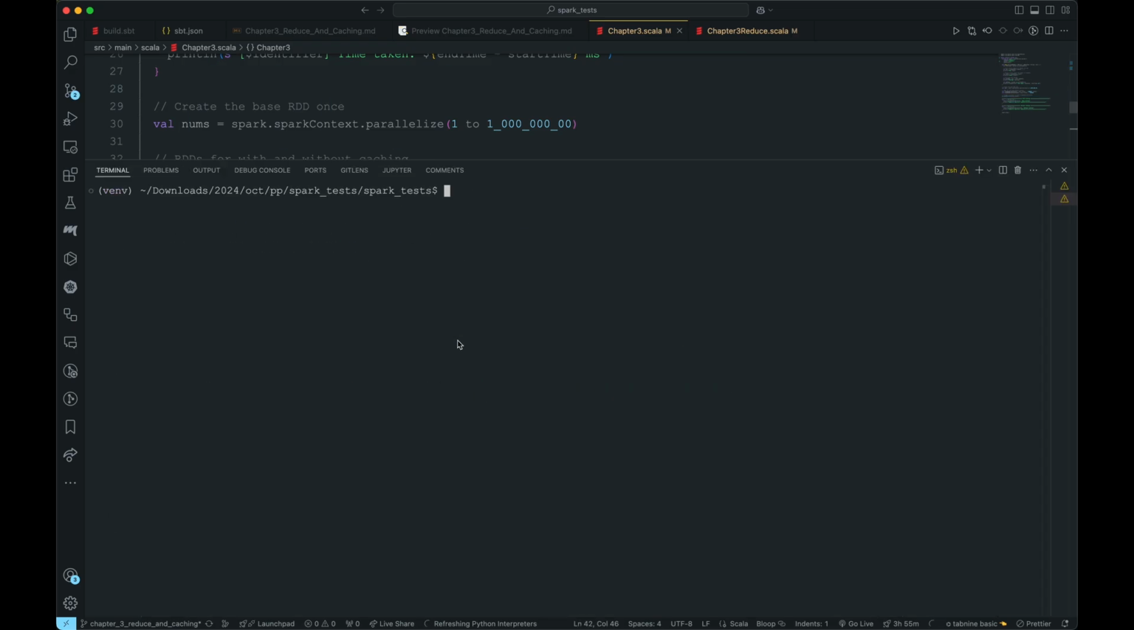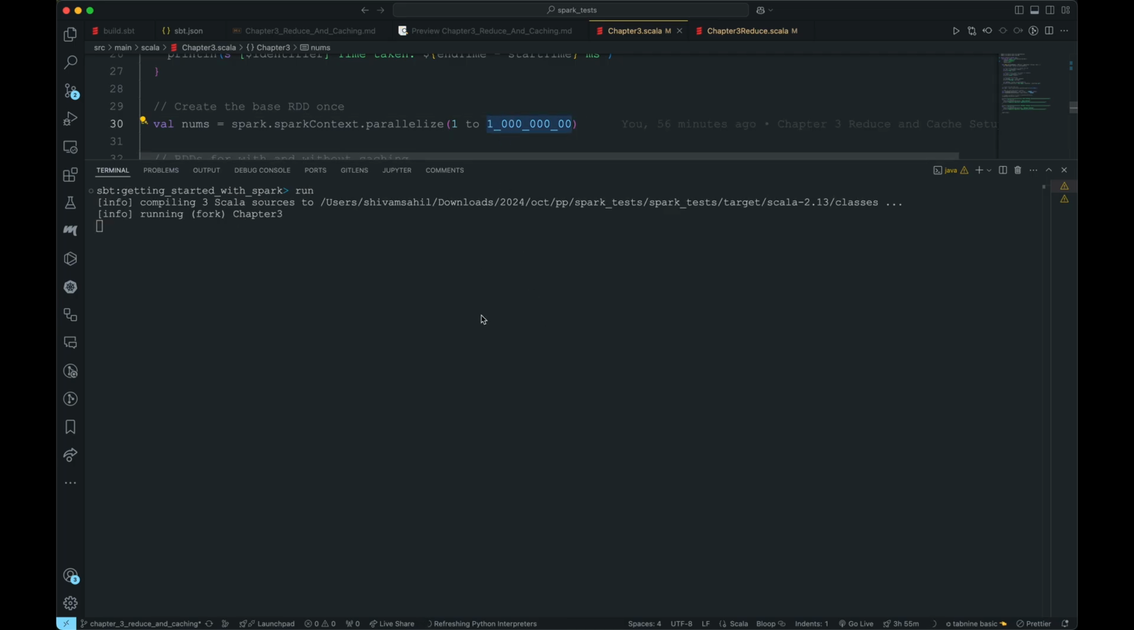So let's see what happens when I run this. Let me go to the other terminal. Oops, I think I closed it. No, yeah. So I'll do run. You can see that because it's a very big number, it's taking some time, and once it runs, then we will see what happens.